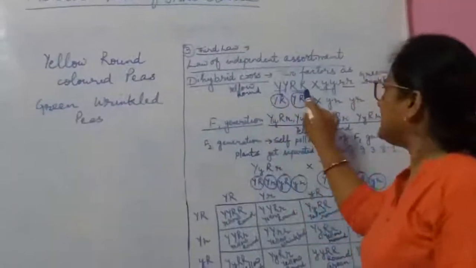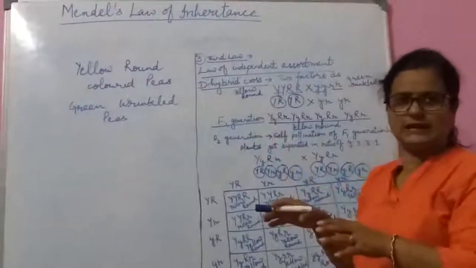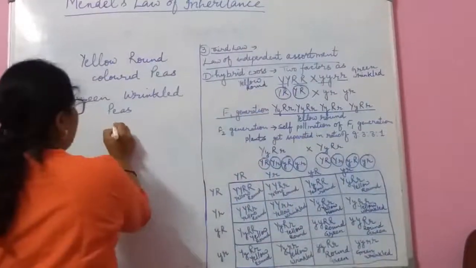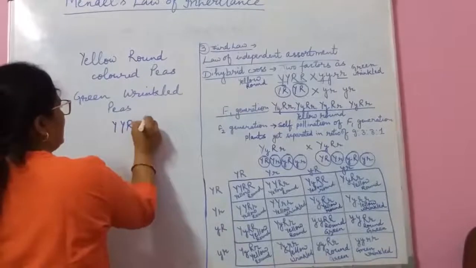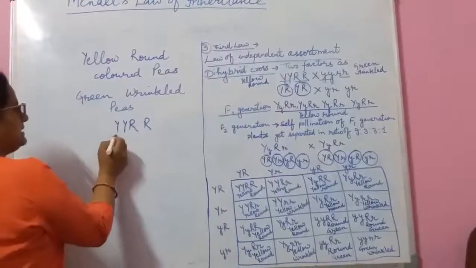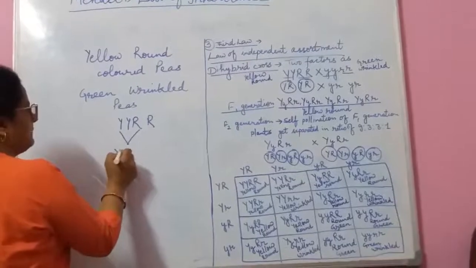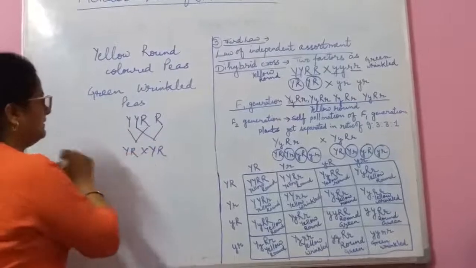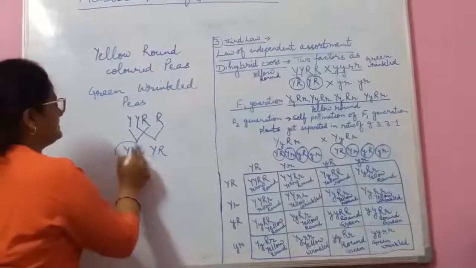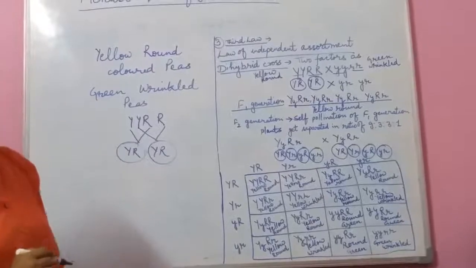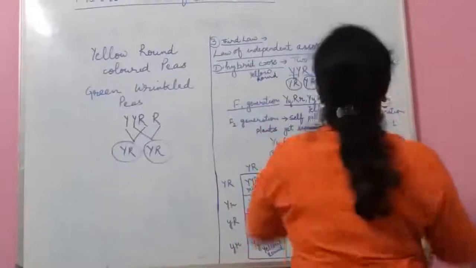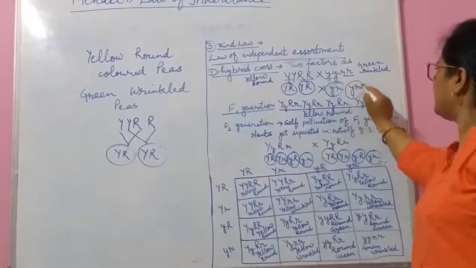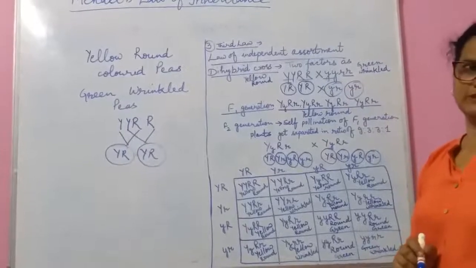For this, he made the gametes. How will the gametes be formed? Look here. If it is capital Y, capital Y, capital R and capital R, when crossed with each other, it will have the gametes capital Y, capital R. Same here, the two factors are this, so the gametes will be small y, small r.